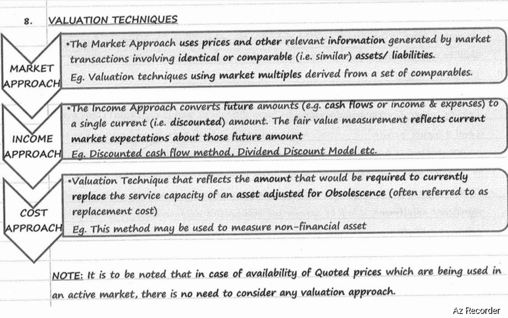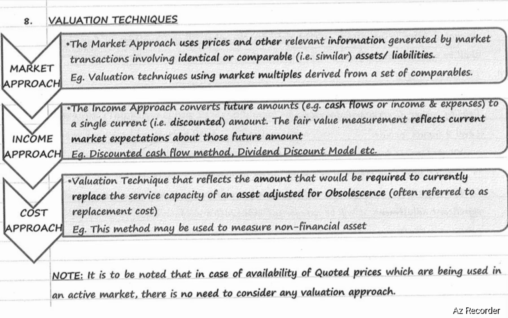Second, income approach. The income approach converts future amounts, for example cash flows or income and expenses, to a single current amount, that is a discounted amount. The fair value measurement reflects current market expectations about those future amounts. Example, discounted cash flow method, dividend discount model method, DDM. DDM comes under income approach.